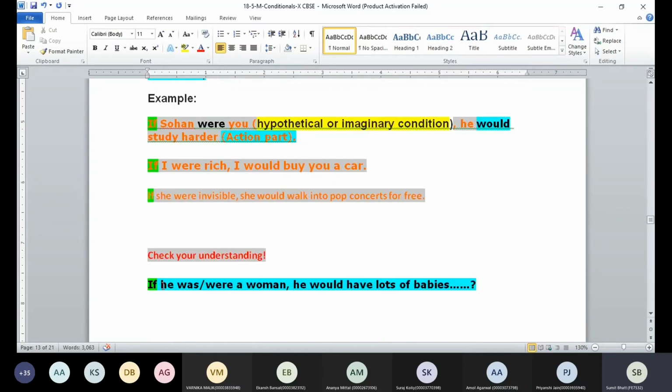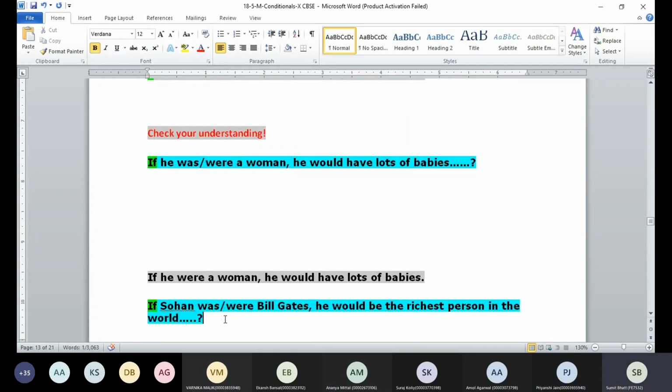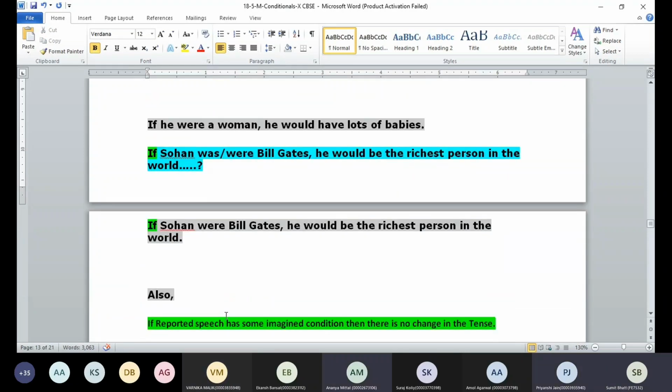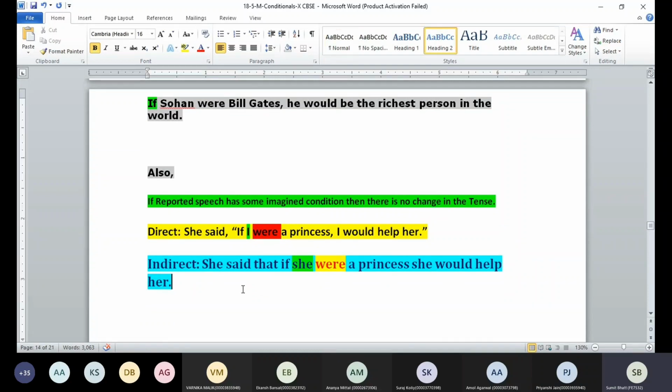Okay, what should be the right answer here? If he was or were a woman, he would have lots of babies. Were a woman. Okay. If someone was or were Bill Gates, he would be the richest person in the world. This is also applicable if you have direct and indirect speech, guys.